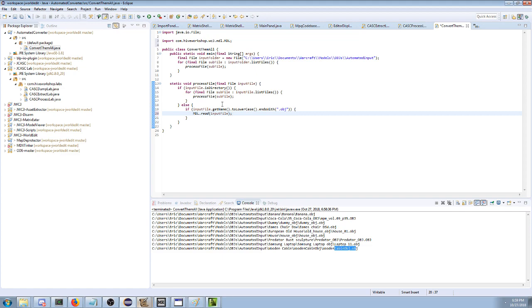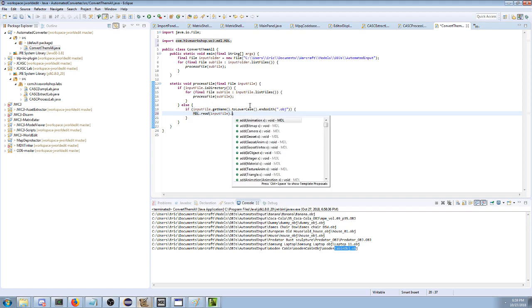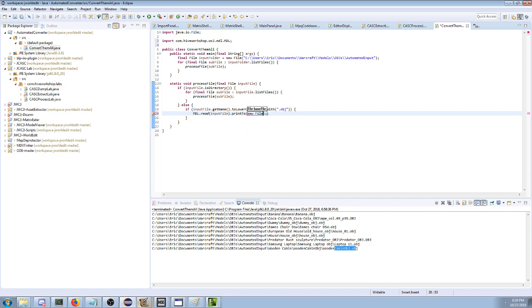And now this code editor is already happy with that. That's totally valid. And it's just going to read that OBJ file. It's going to read it as an MDL with my MDL reading code. And then what you can do is you can say dot print to a different file. And let's make a new file that we're going to print it to. Sorry, it automatically inserted 2 semicolons there. That's like a code bug. And for that, we're literally just going to put input file dot get name plus dot MDX. So we're just going to make them into MDXs.